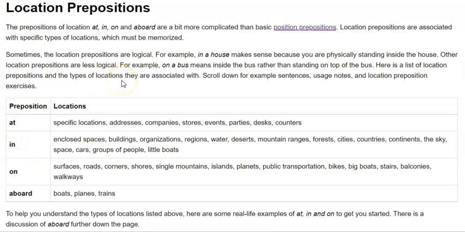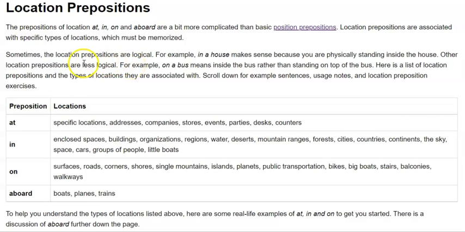And there is one thing which is a bit challenging. Location prepositions are a bit confusing and not as easy as time prepositions or other prepositions like direction or position, because there are a number of locations which you have to memorize, right?